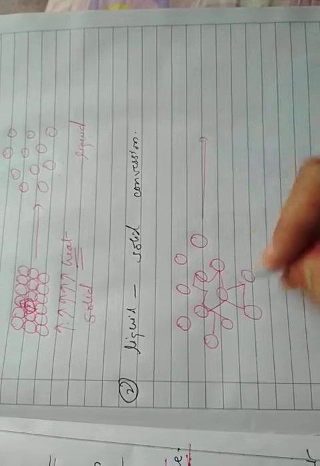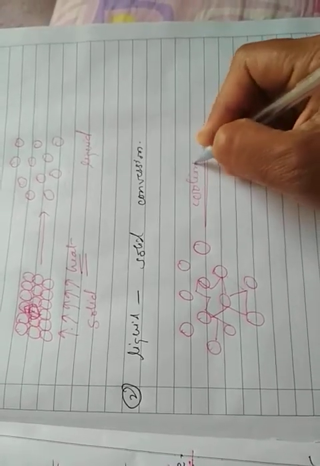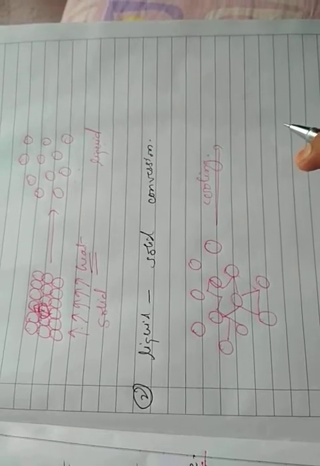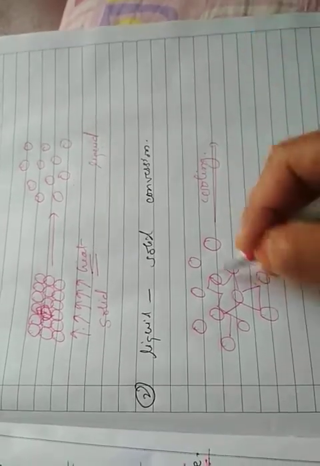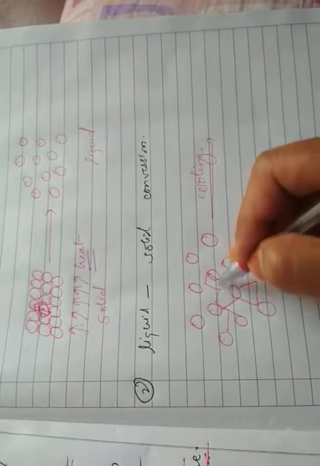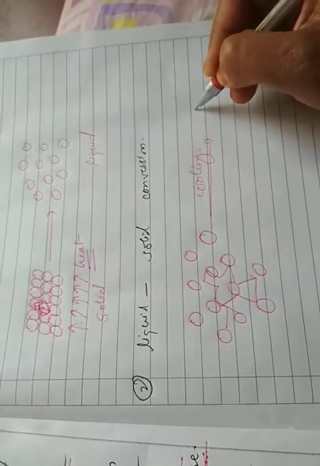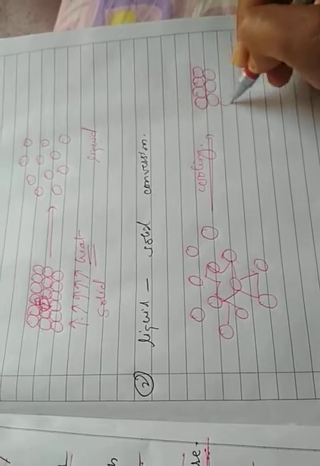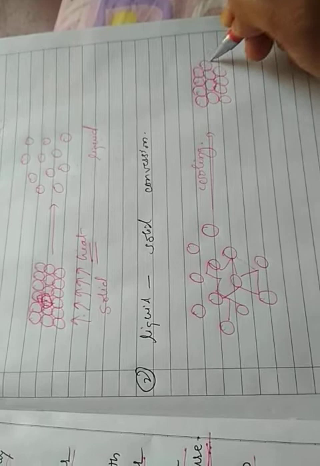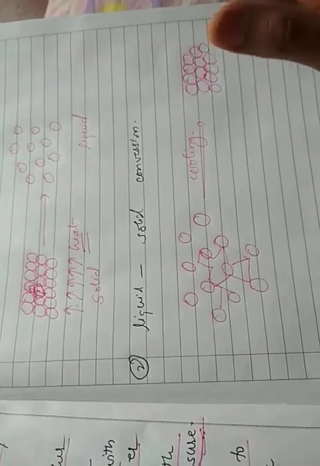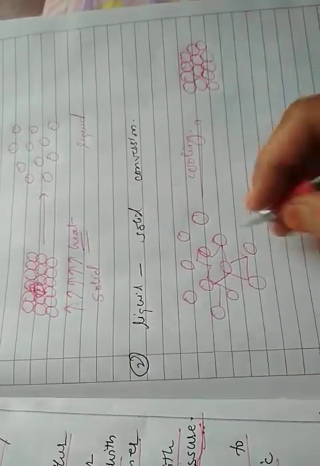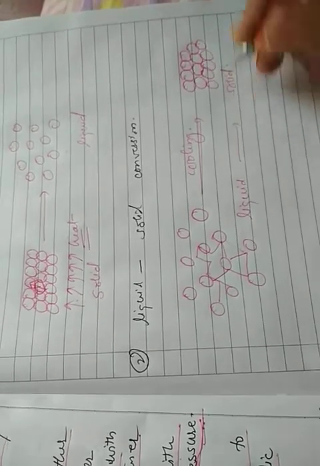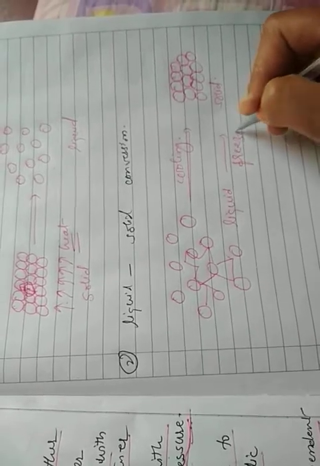But on cooling, there is a loss of energy. As the particles lose their energy, they now move very slowly. Due to this slow motion, they come together, and as they come together, the force of attraction between them increases. They start to form a cluster. Thus, a liquid changes to a solid. This is called freezing.